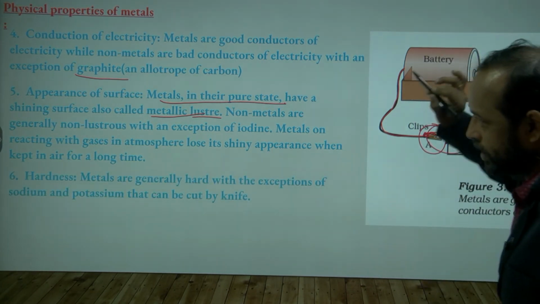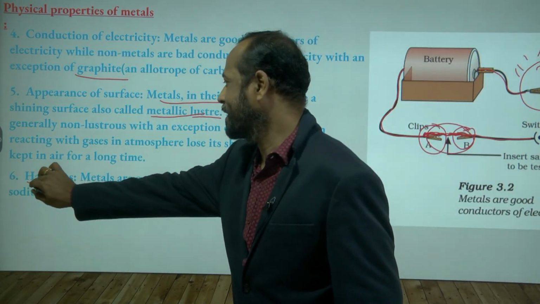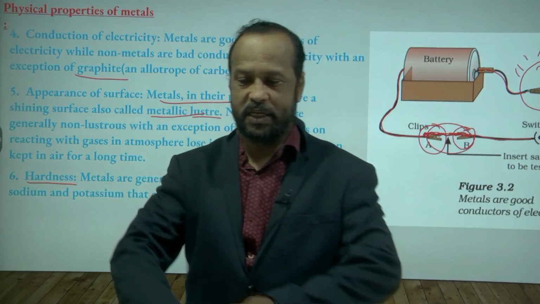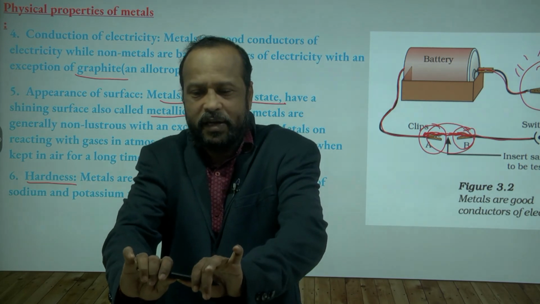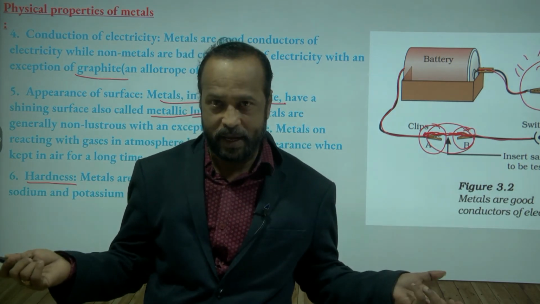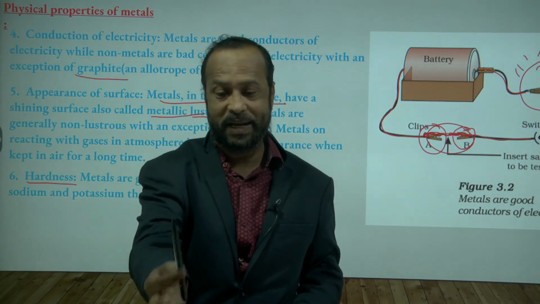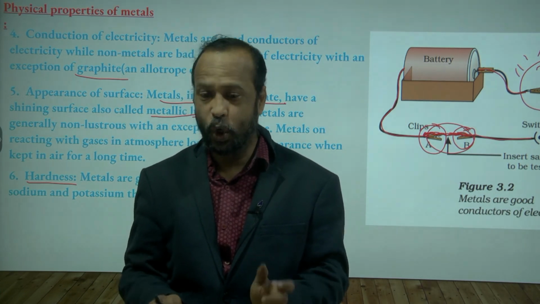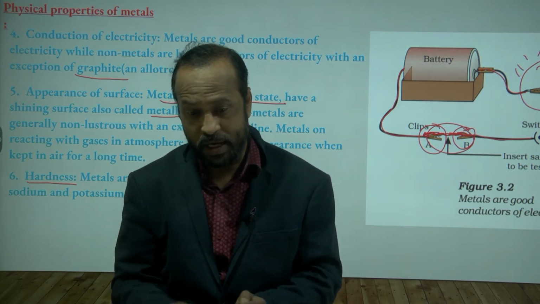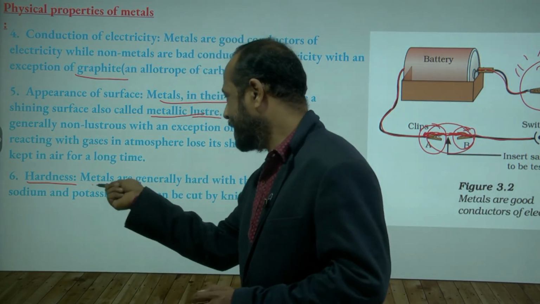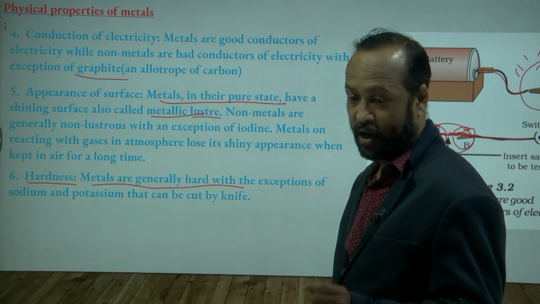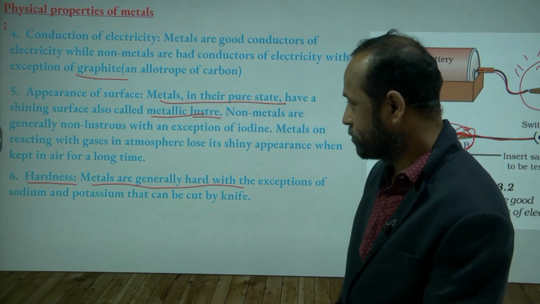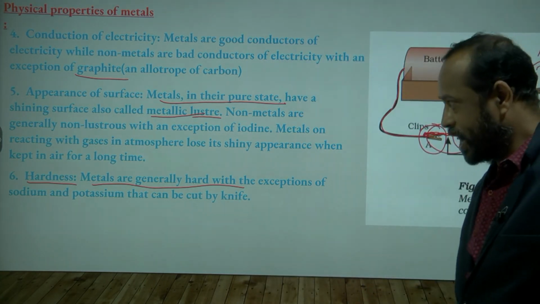Okay, one more point. This is also an important point. Generally, you see the metals are hard. If I give this pen, you can break it easily. If you apply a little force, it will break. But if I give one same-thickness metal rod, like an iron rod or copper rod, can you break it? No, because metals are very hard. So the next property is hardness. Metals are generally hard, so it will be difficult to break them. Write this property.